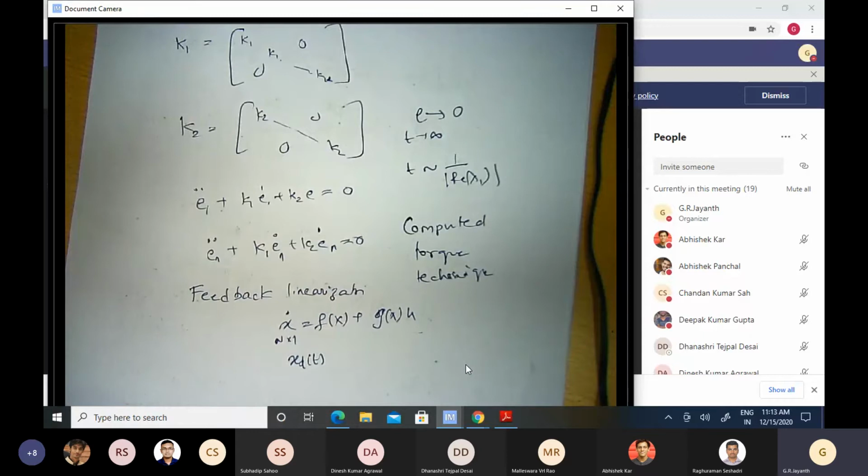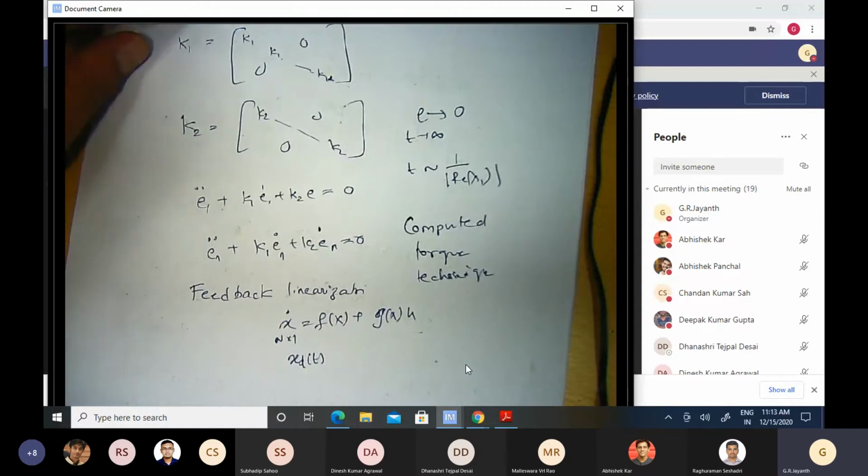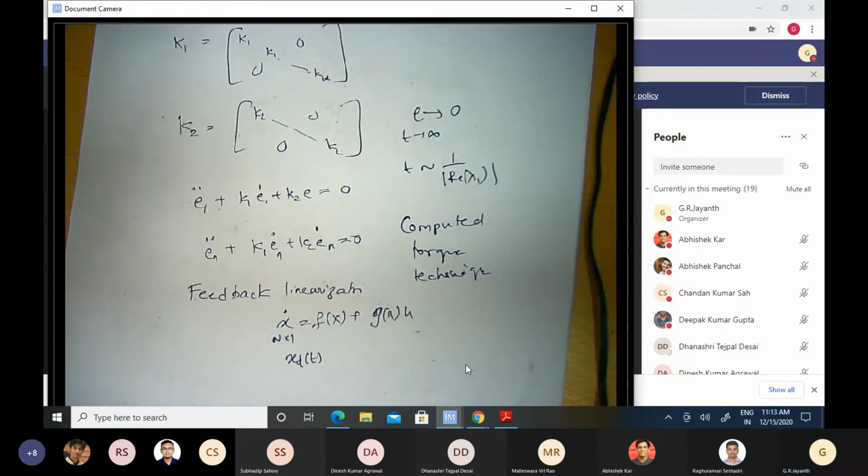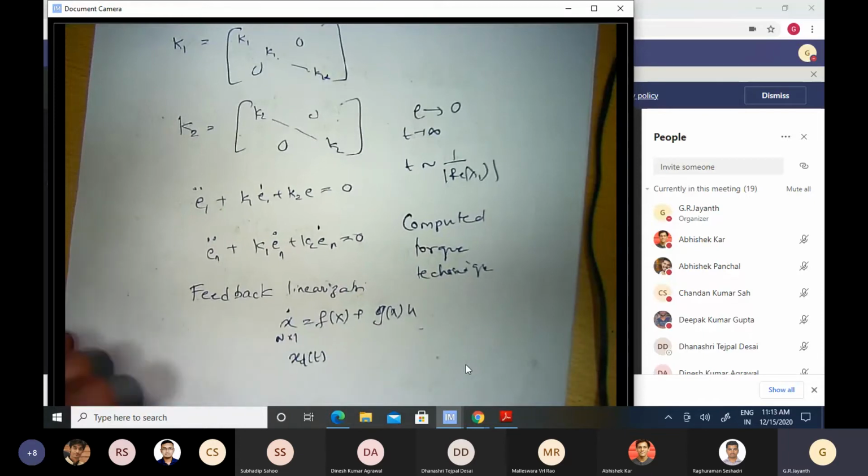You're going to enjoy showing that such a complicated looking system, with so many confusing, headache inducing cross terms and Coriolis terms and centrifugal terms, can be so effortlessly controlled, and the errors can be made zero in a very predictable manner using the computed torque technique. You will see that when you try to solve the homework problem associated with this concept. So I shall stop today's lecture here.